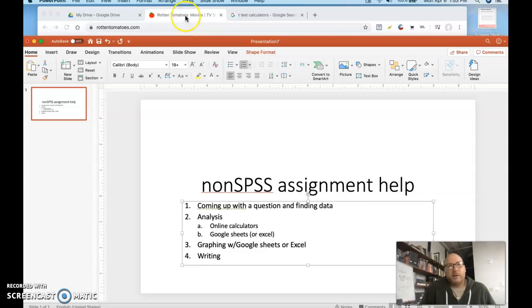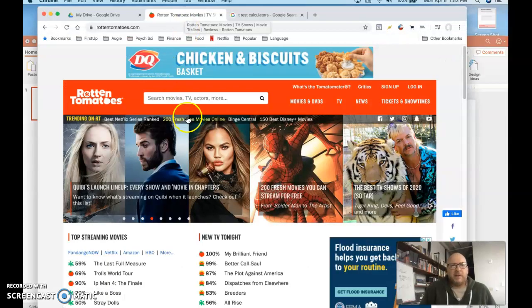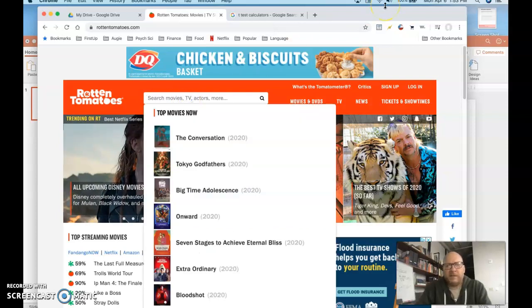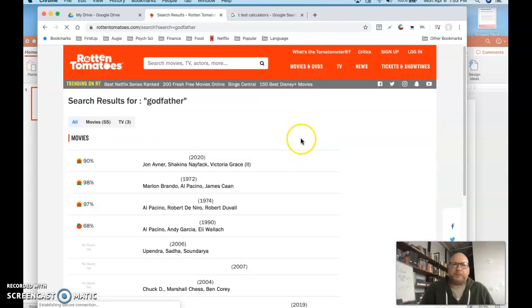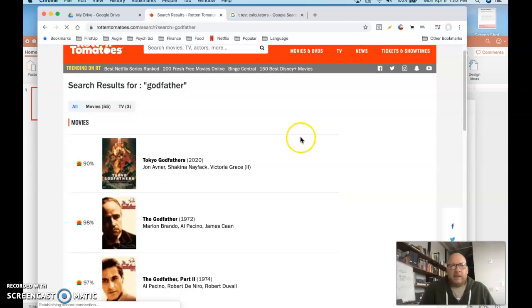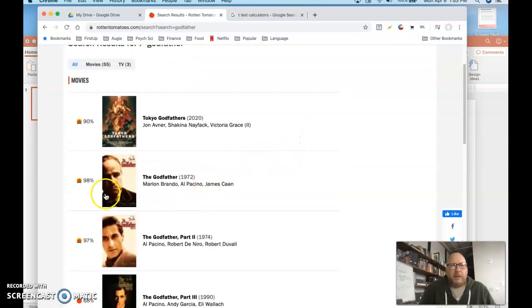I have 2 groups, and I know I can find data on those 2 groups and average them and compare them. So the way I found my data is I went to Rotten Tomatoes, a site that has all kinds of data on movies, and so I just type in The Godfather, and I see Godfather, the original, came out in 72. It has a 98%, and Godfather Part 2 has a 97%. So as you can see, it's very, very similar. I'm just going to use a small sheet of paper here to write down those numbers.